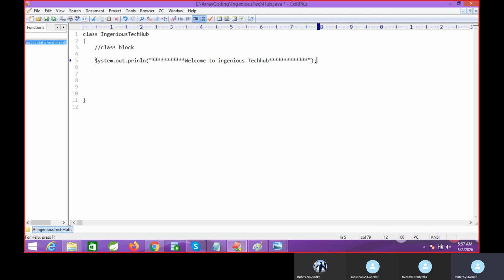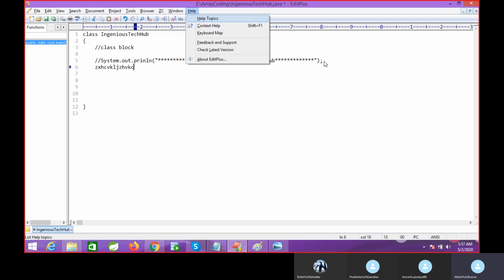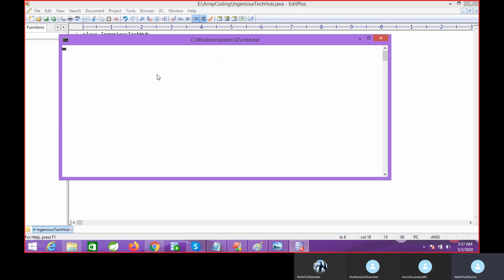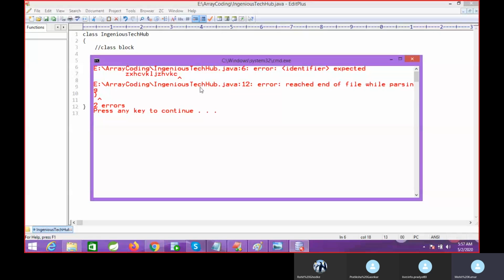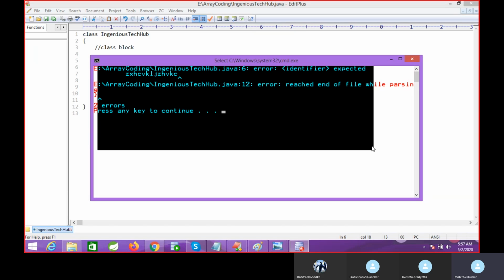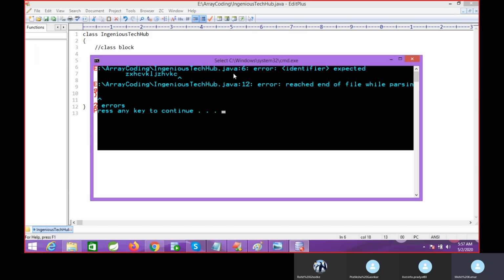The question is, what is the use of the compiler? I just commented this line. If you write anything here, we have a shortcut: if I press Control 1, it will compile our code. Java will also give you some message that is user friendly. It will tell you whatever you have written here is incorrect, an error. So this is the job of the compiler.